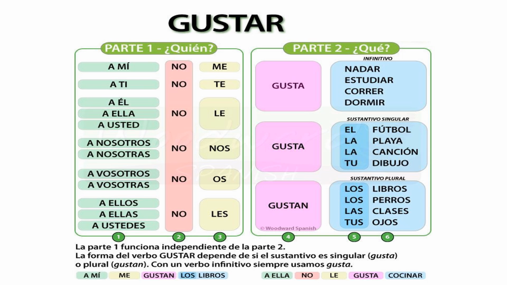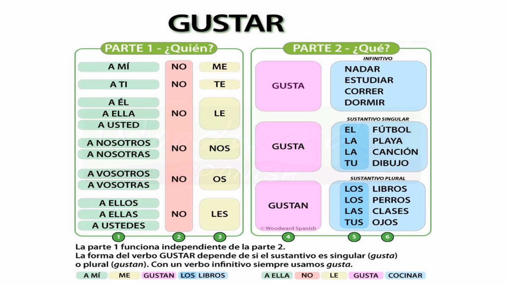Well, first of all, let me tell you that verb gustar is not conjugated in the same way as we conjugate other verbs. If you've watched my other videos, for example, my video on regular verbs in the present tense of AR, ER, and IR verbs, you will see that for those verbs, we put the subject pronouns yo, tú, él, ella, usted, and then we have those endings. Like for example, for AR verbs, we have O, AS, A ending for yo, tú, él, ella, usted.